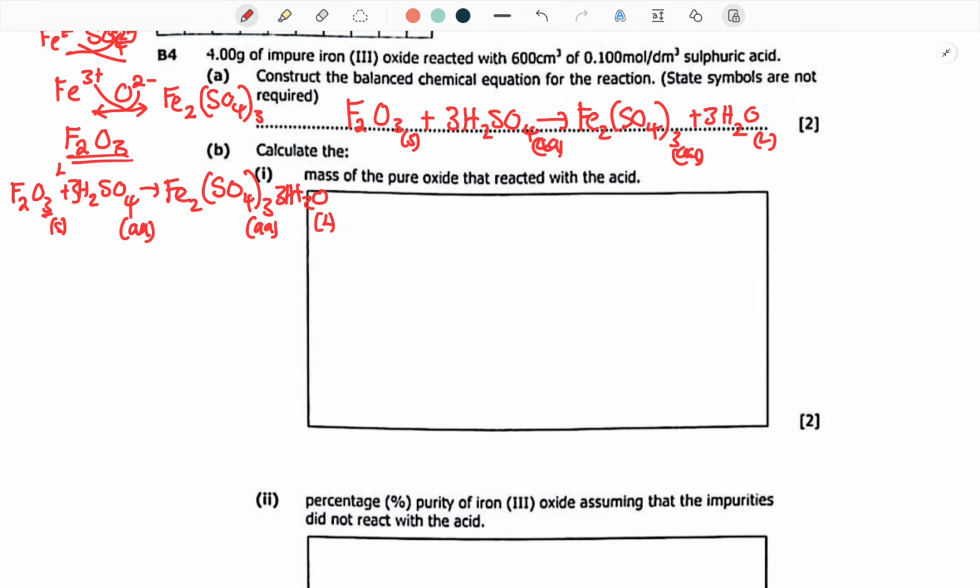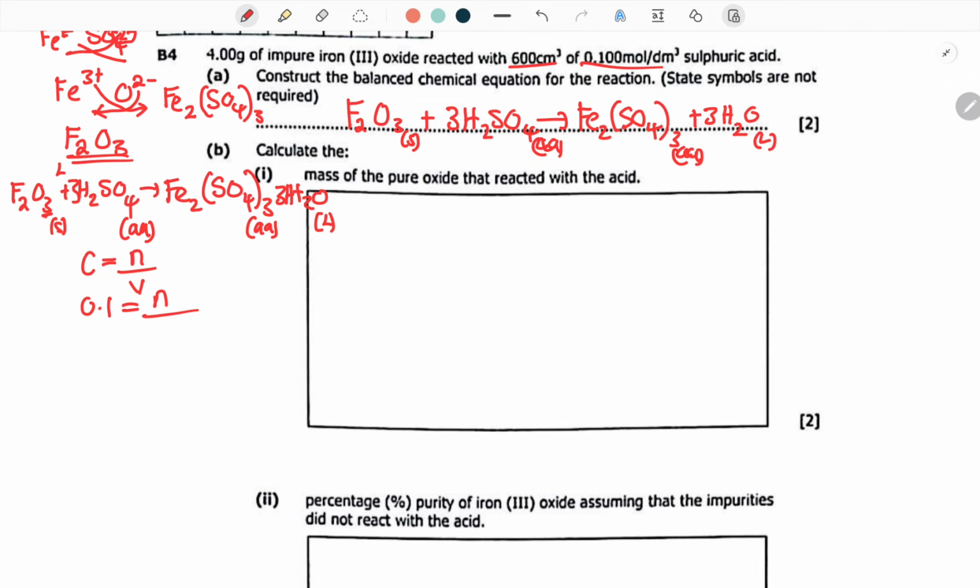Now remember that we have this volume, and this is the concentration. So let's calculate the number of moles of sulfuric acid. The number of moles of sulfuric acid is going to equal... do we have the concentration? We do. So that I don't confuse you, let me just write the formula. Concentration is equal to number of moles over the volume. The concentration that we're given is 0.1. The number of moles, we don't have them. That's what we're looking for.